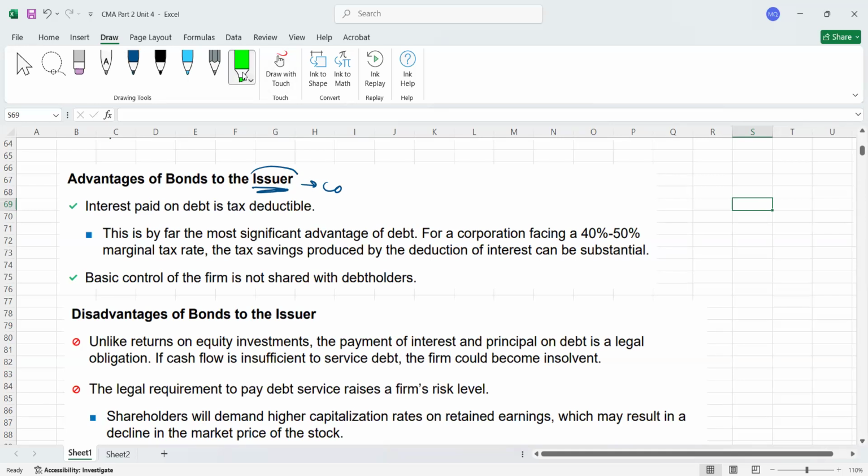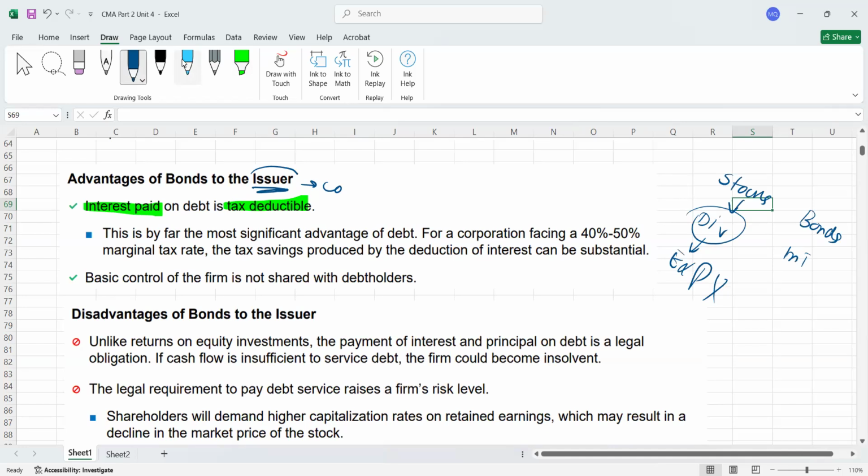So the first advantage is that whatever interest we pay, that interest is tax deductible. What does it mean? I can compare it, then you will get it more clearly. For example, dividend. On shares, on stocks, we pay dividend, and on bonds or on a loan, because a bond is a kind of loan, you pay interest. If you remember, dividend you never write as an expense in the income statement. It means dividend is not tax deductible because we don't write it as an expense.